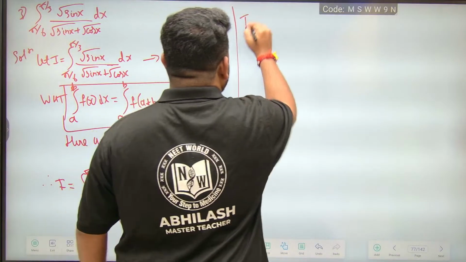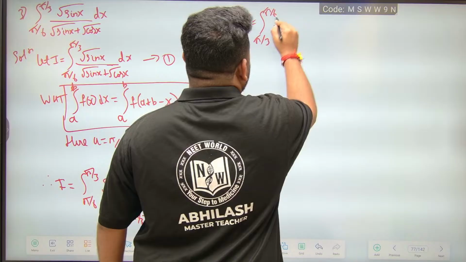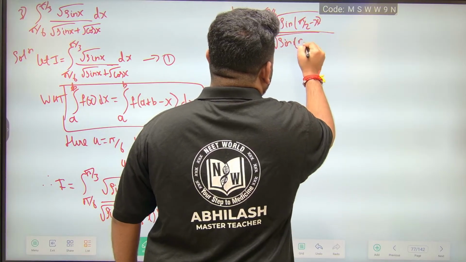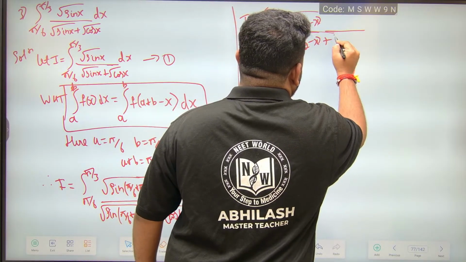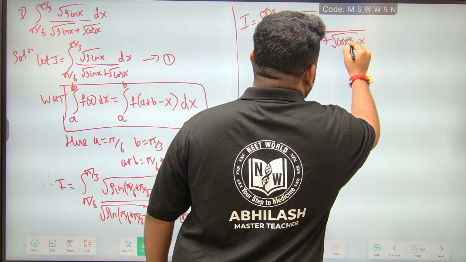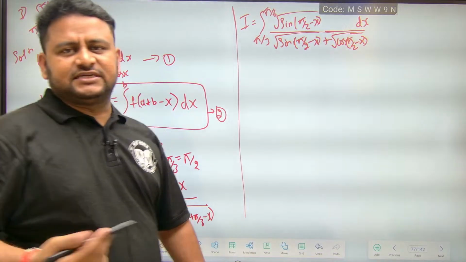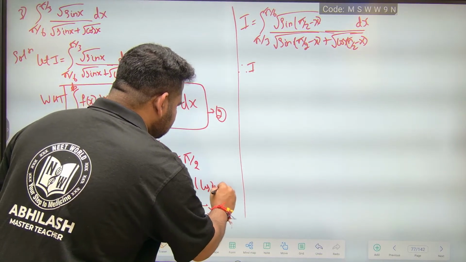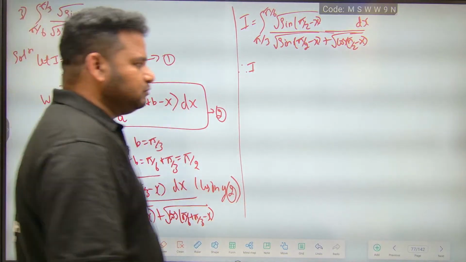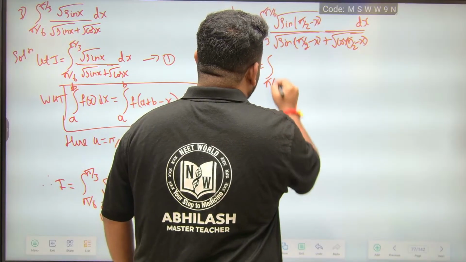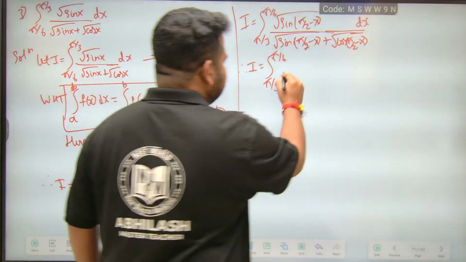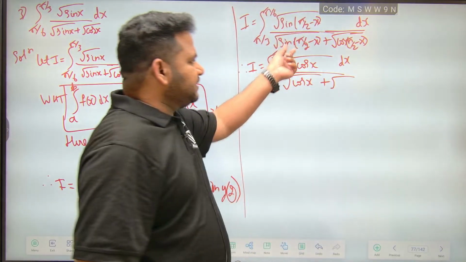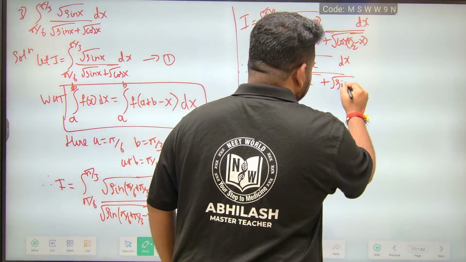So therefore I is equal to the integral from pi by 6 to pi by 3 of square root of sine of (pi by 2 minus x), divided by square root of sine of (pi by 2 minus x) plus square root of cos of (pi by 2 minus x), dx. Using the result that sin 90 minus theta is cos theta, and cos 90 minus theta is sin theta, I can directly write I is equal to the integral of square root of cos x dx, divided by square root of cos x plus square root of sin x.